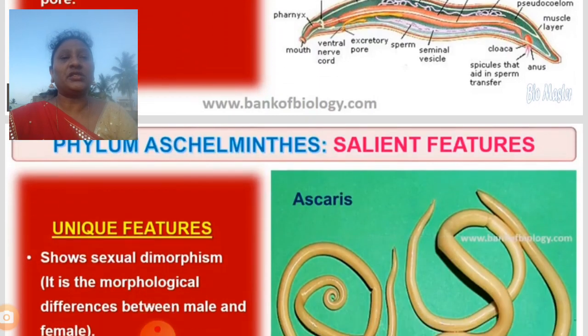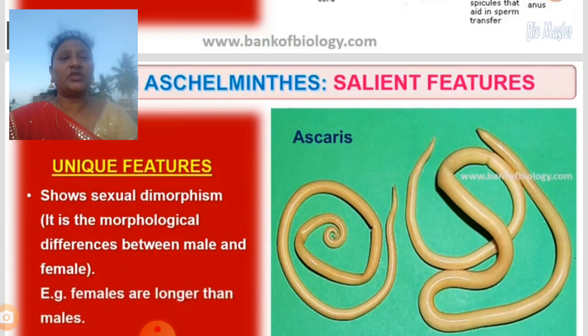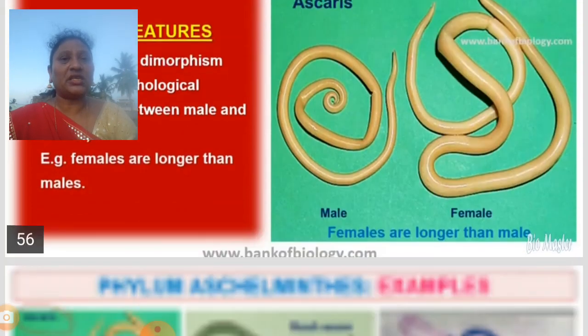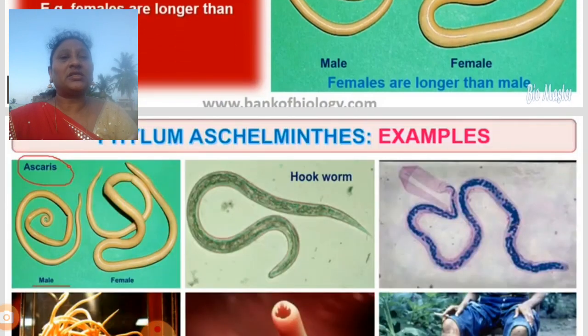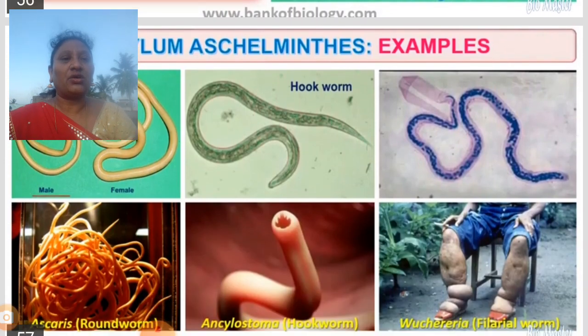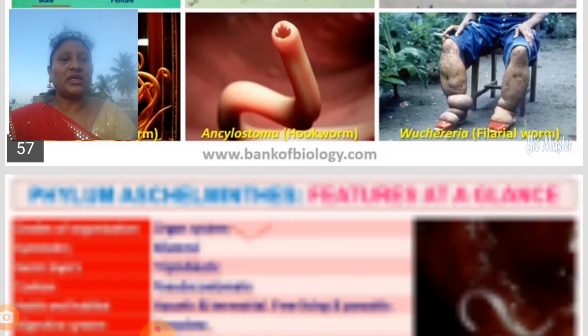The next feature is that they show sexual dimorphism. It is the morphological difference between the male and the female. For example, females are longer than the males. That is a somewhat unique feature in these nematodes. By that we can find which one is a male and which one is a female. Some examples are Ascaris and hookworms. Filaria, Wuchereria is a filarial worm. You can see the filarial disease, children. Hookworms. These are some of the examples.